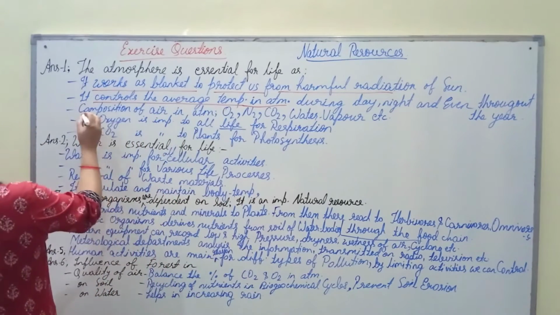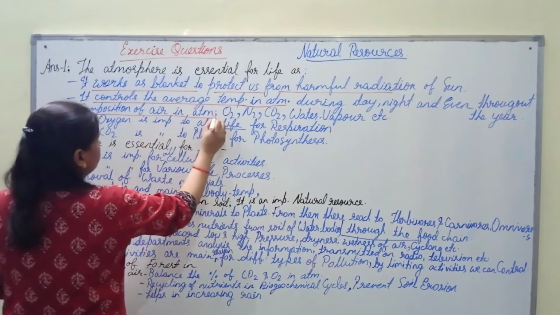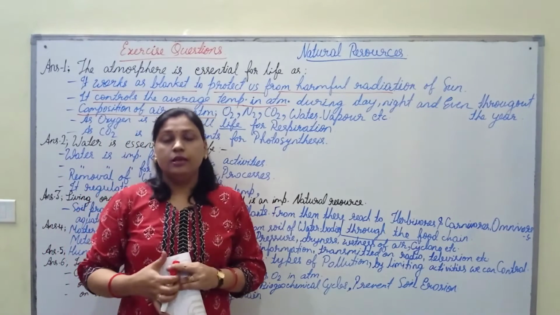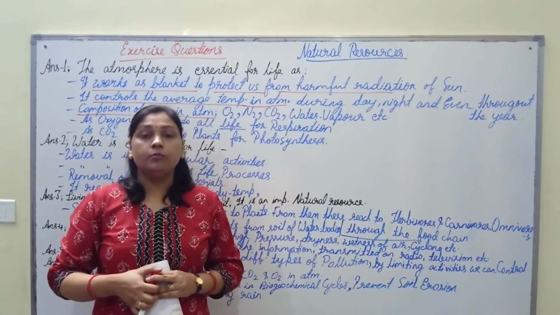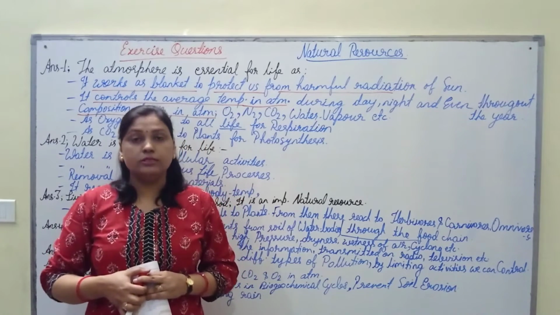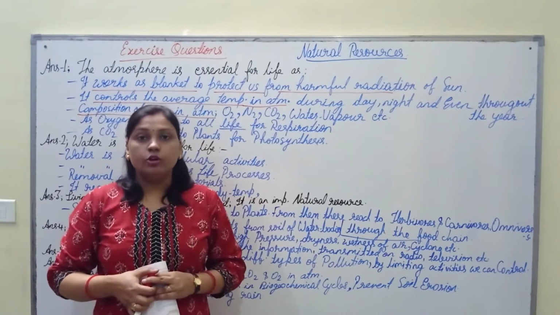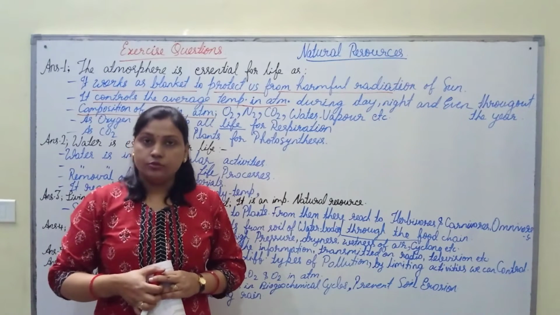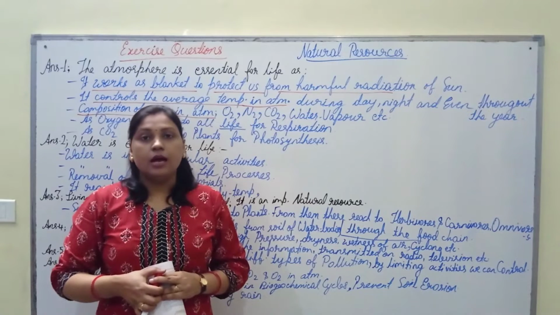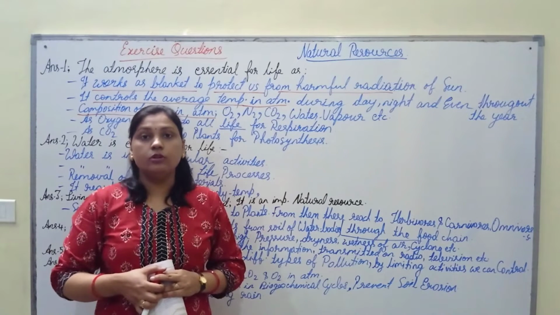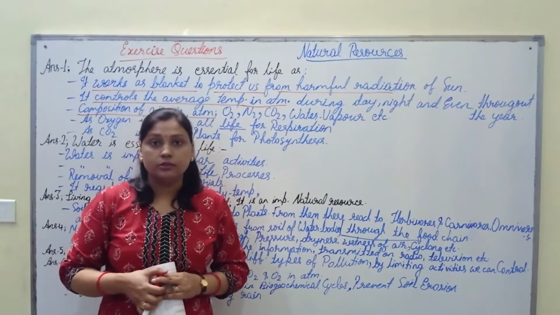Next, the composition of air in the atmosphere also plays an important role, as air is a mixture of different types of gases like nitrogen, oxygen, carbon dioxide, water vapor, argon, etc. So these gases are important for the survival of living organisms on the earth.